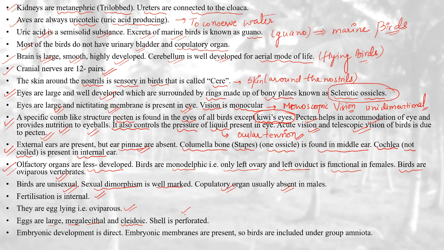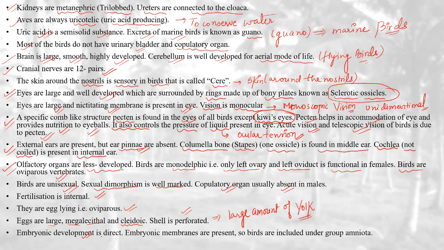The shell is perforated. In case of the reptilians, the shell was not perforated. But here the shells are perforated and they are known as what? Cleidoic eggs. So eggs are megalecithal and cleidoic because of the large amount of yolk. Understood?